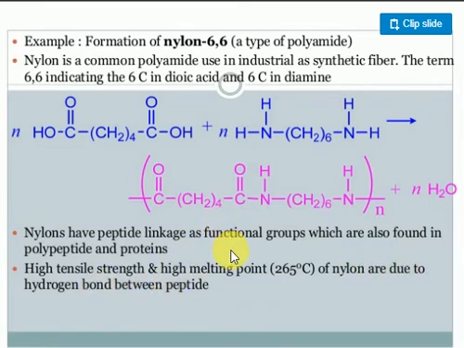Do you know where the name nylon comes from? New York and London. The name comes from New York and London. Okay, this one they prepared.